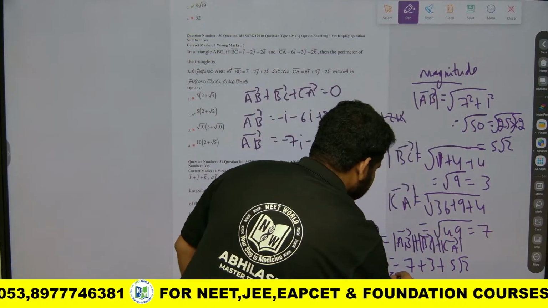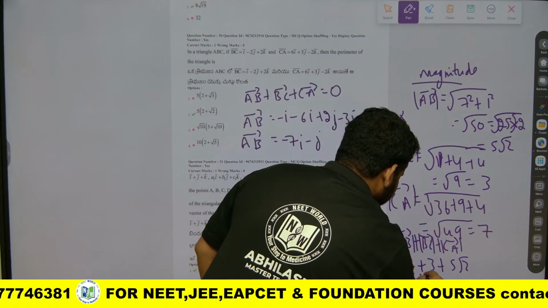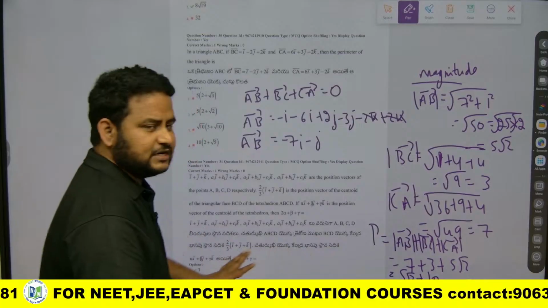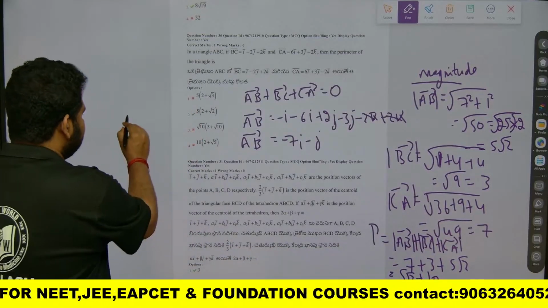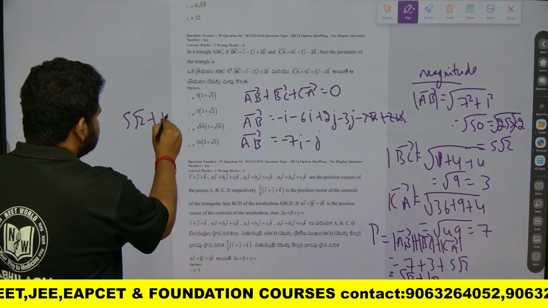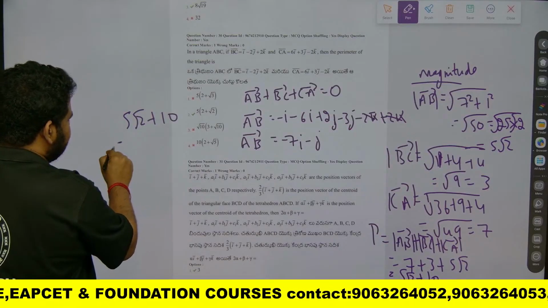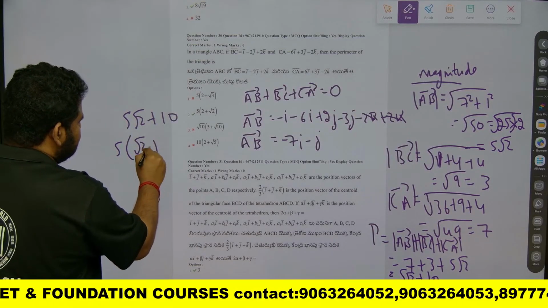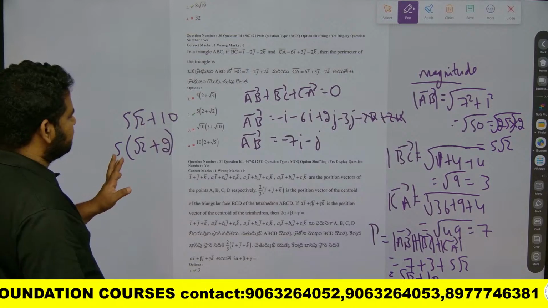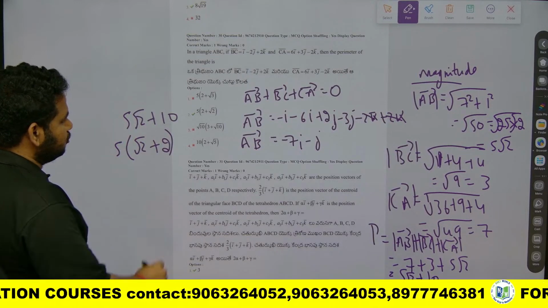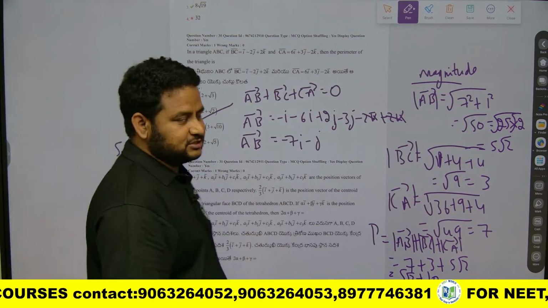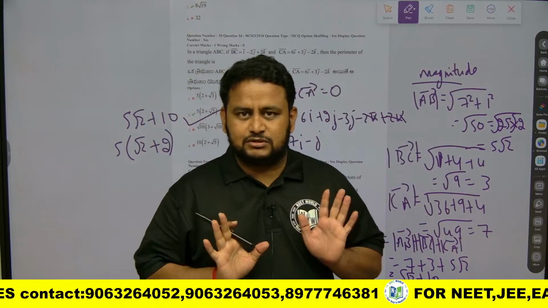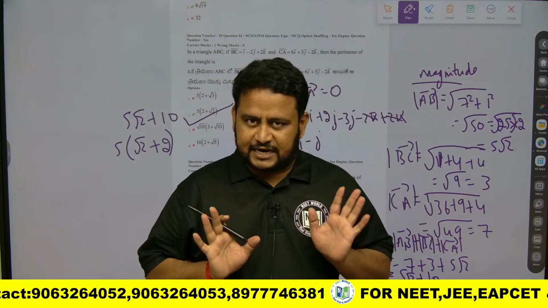So 7 plus 3 is 10, giving 5 root 2 plus 10. Here I can take 5 common, this will become 5 times root 2 plus 2, or 5 times 2 plus root 2. That is option 2, the right answer to this question.